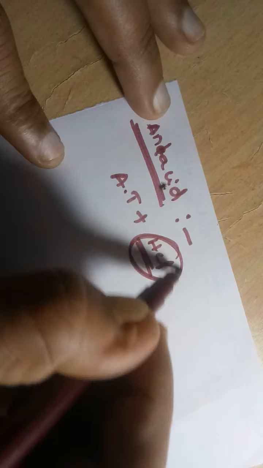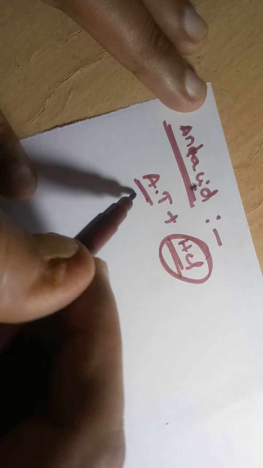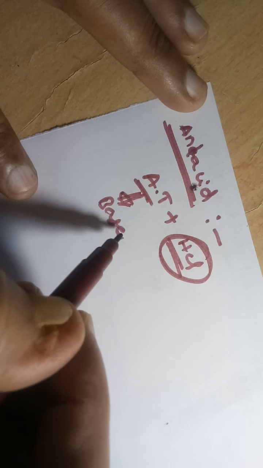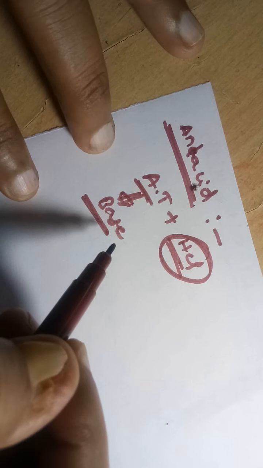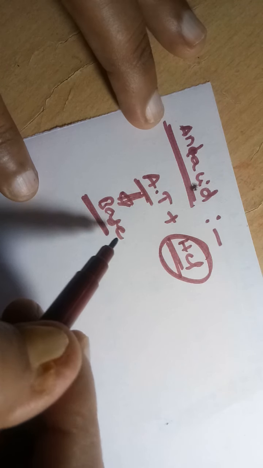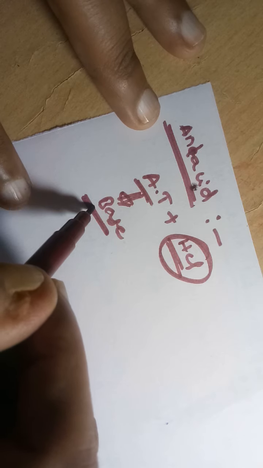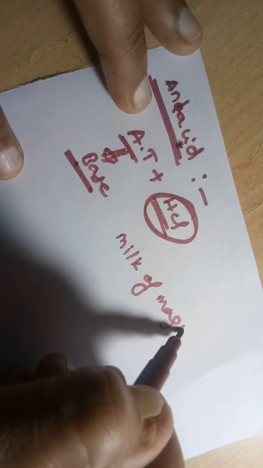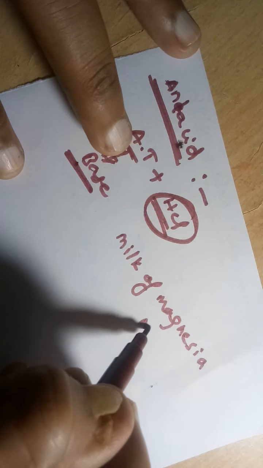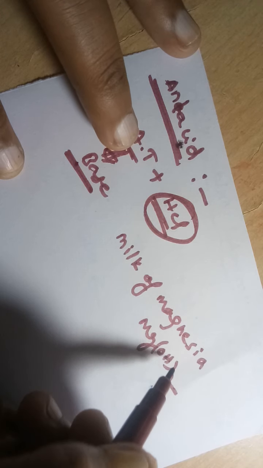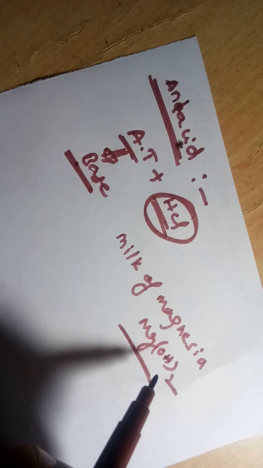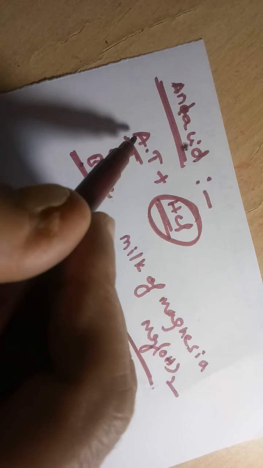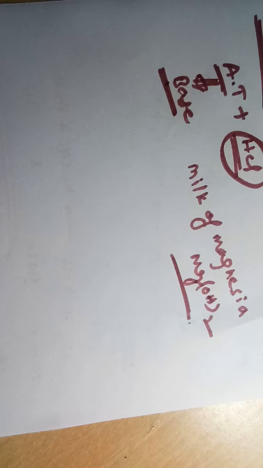Gastric juice contains hydrochloric acid. So our antacid tablet neutralizes acid, and that's why it must be basic in nature. So in an antacid tablet, what is present? A base is present. Which base? Milk of magnesia. What is milk of magnesia? Magnesium hydroxide is called milk of magnesia. This milk of magnesia is present in antacid tablets.